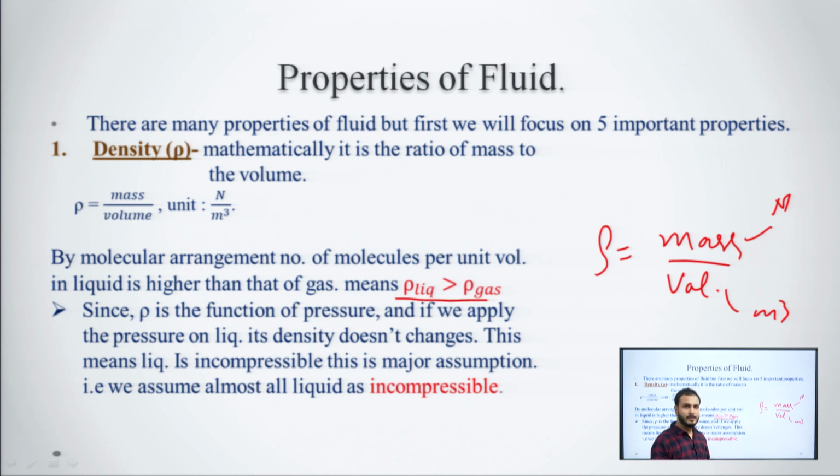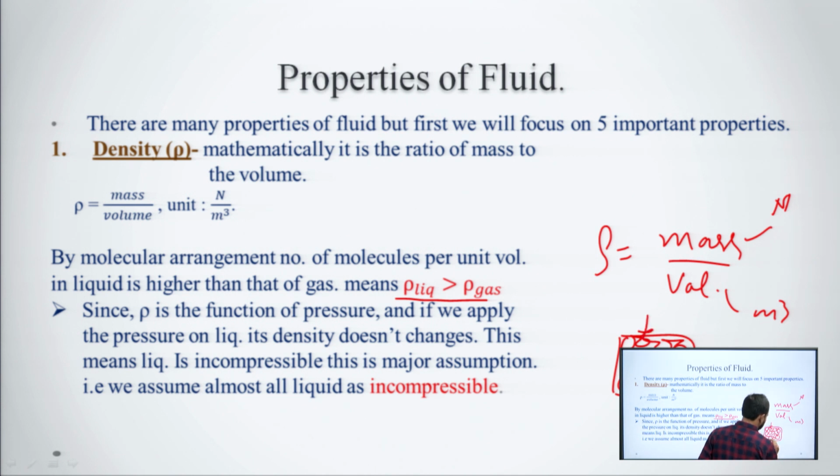here. Okay. Now, since we know that rho, that means the density, is the function of pressure, and if we apply the pressure on liquid, its density does not change, means the liquid is incompressible. Okay. Suppose that these are the molecules of the liquid which are closely compacted into this container.